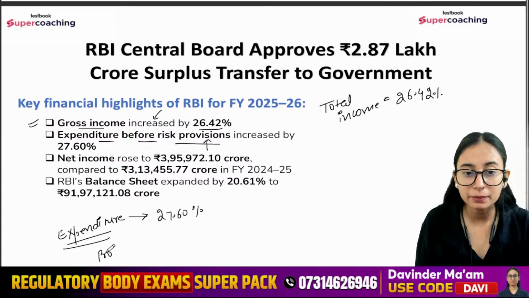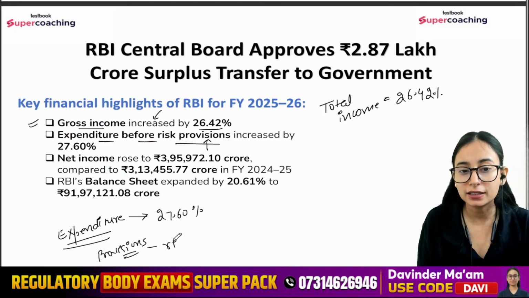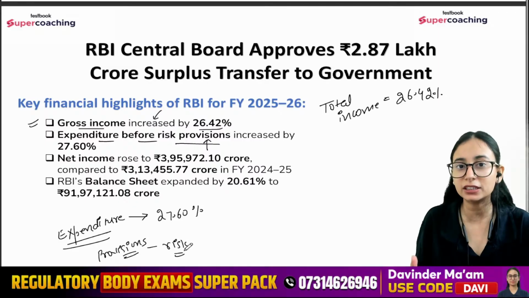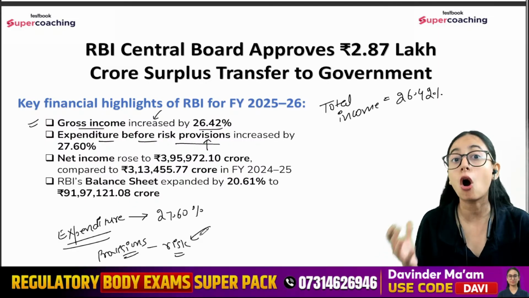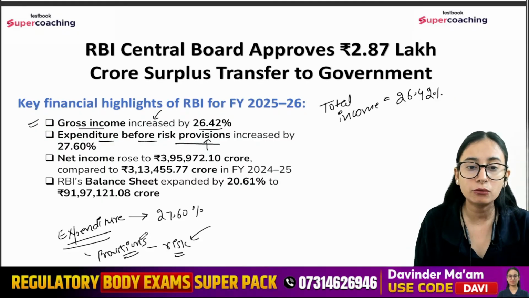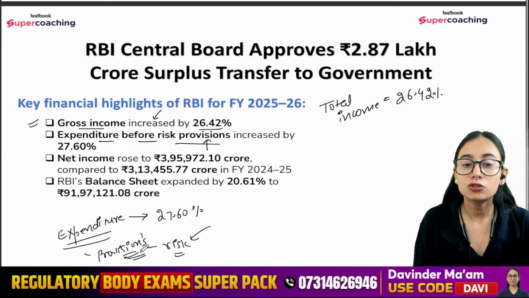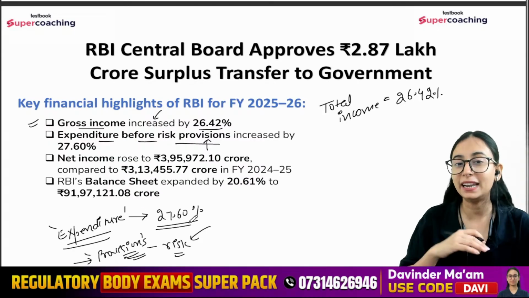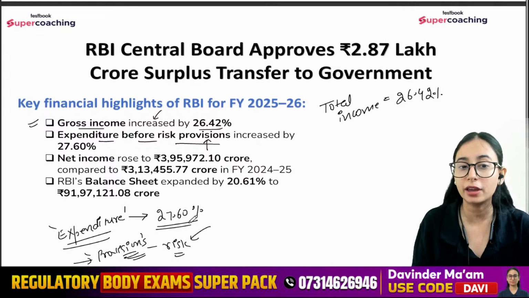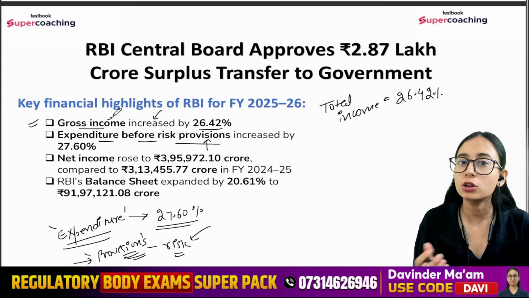Provisions are also maintained by the RBI for various kinds of risk scenarios because they also deal in the stock market. So any kind of risk coming from that market or in the banking market, they keep a provision for that also, right? So before maintaining the provision, whatever they spent was increased. So their spending also increased in comparison to their total or gross income.